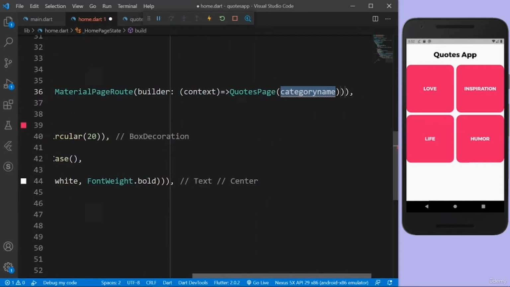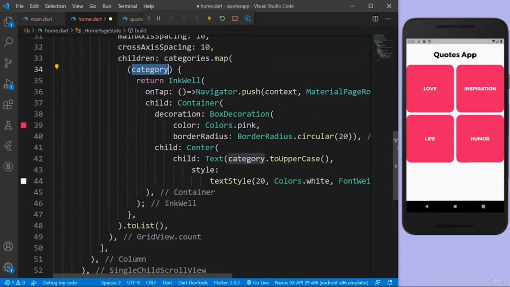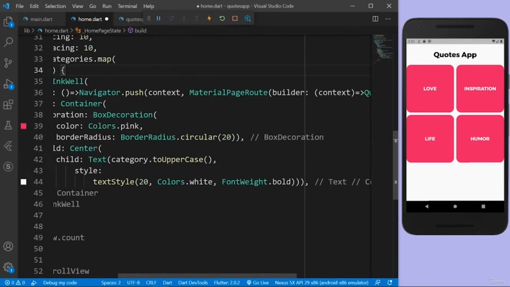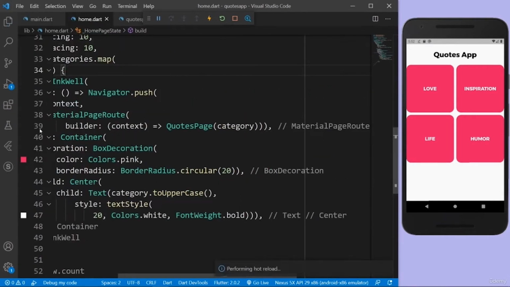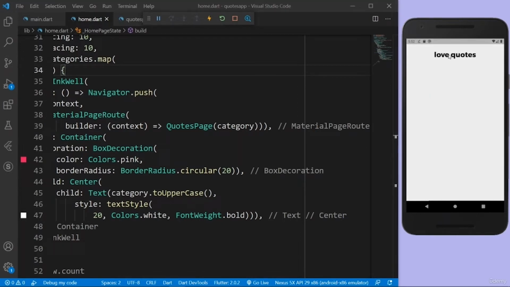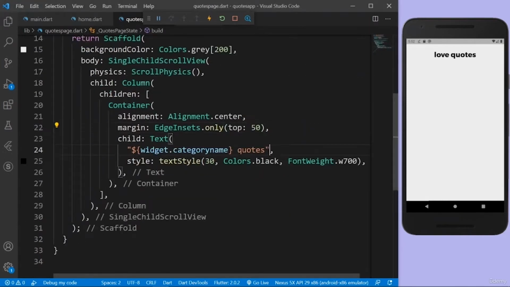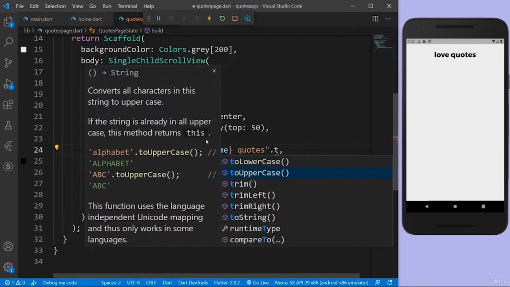So how do we know the category name? We are getting it here from the map function. So we can just use this category and put it over here. Do we have any error? No, we don't have any error. Let's save everything and we should see our quotes page. So when I click on this love thing, I should go to the page. There you go, love quotes. But again, I want to have everything in uppercase. So let's say toUpperCase.